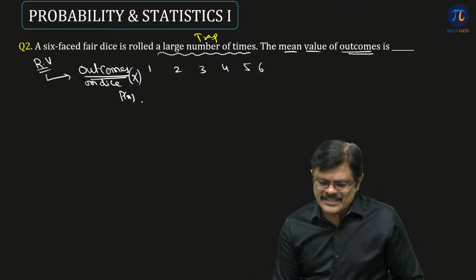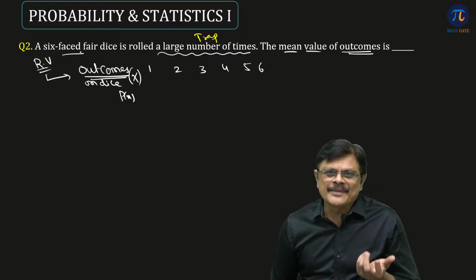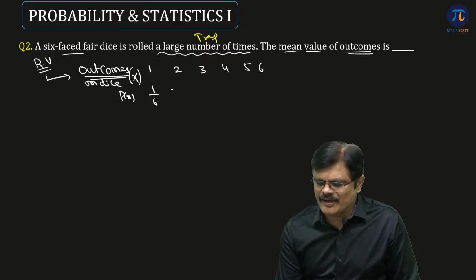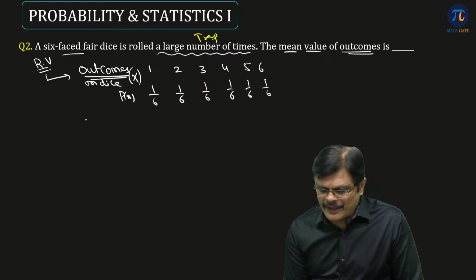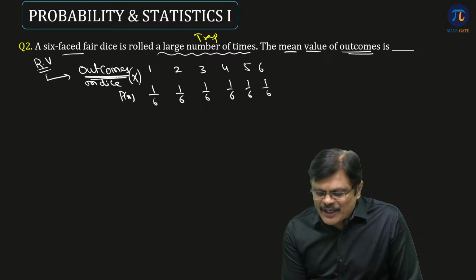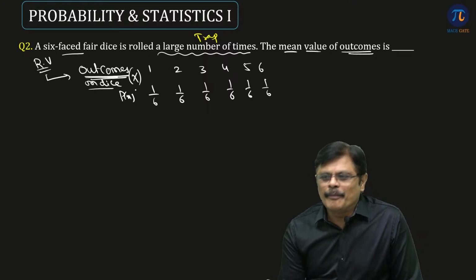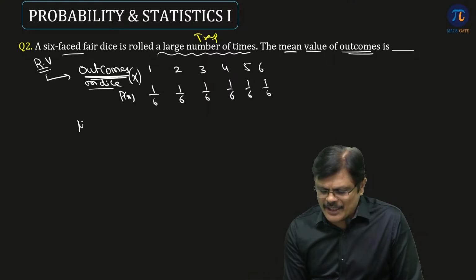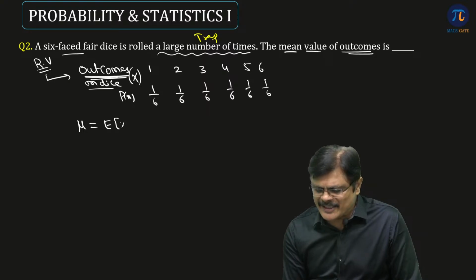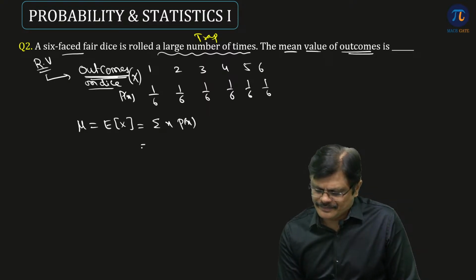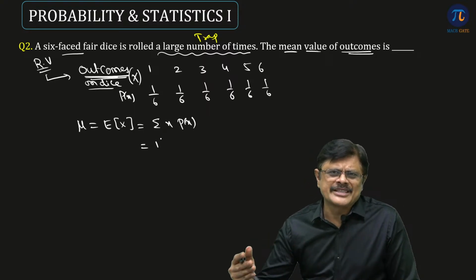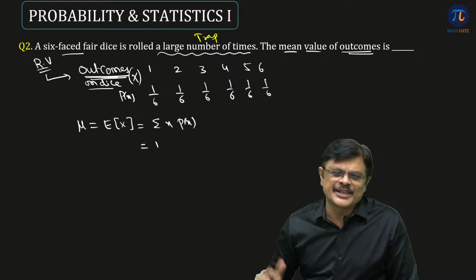And because it is a fair dice, all outcomes are equally likely. Probability of 1 is 1 by 6, 2 is 1 by 6, 3 is 1 by 6, 4 is 1 by 6, 5 is 1 by 6, 6 is 1 by 6. Now you need to find expected value of outcome on the dice. Mean means expected value only. So what is mean value, sir? That is nothing but expected value of x, which is nothing but sigma x into p(x). So 1 into 1 by 6, 2 into 1 by 6, 3 into 1 by 6, 4 into 1 by 6, 5 into 1 by 6, 6 into 1 by 6.